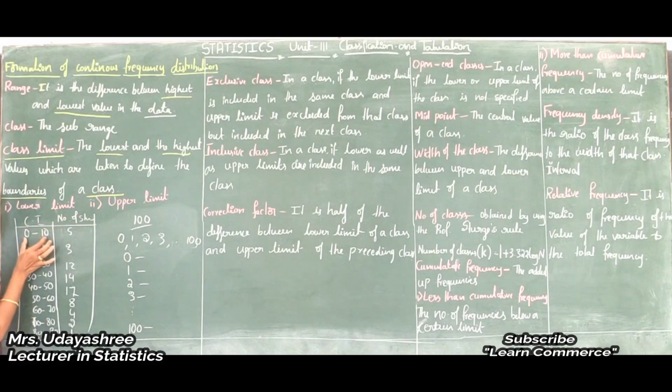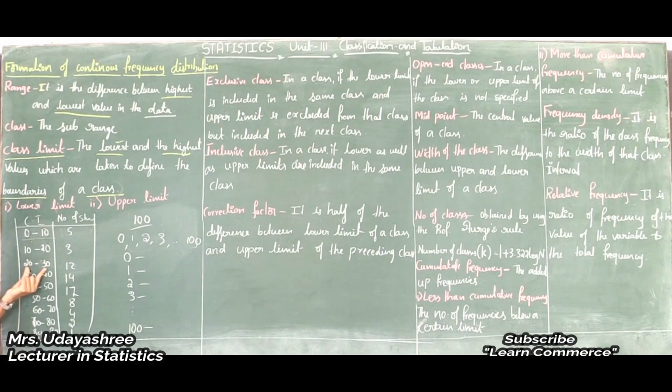For example, if I consider the first class, that is 0 to 10, then in the first class the lowest value is 0 and the highest value is 10. So here 0 and 10 are defined as the boundary values of a class. That is class limit. Then in the second class, the lowest value is 10 and the highest value is 20. Here 10 and 20 are defined as boundary values of this class.